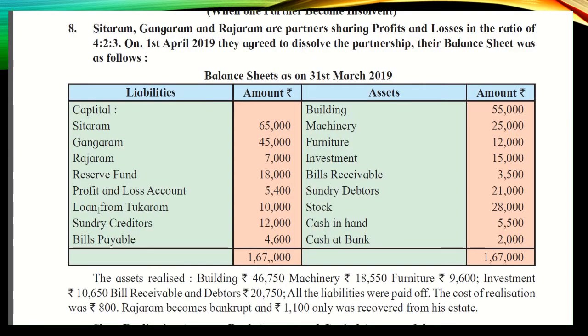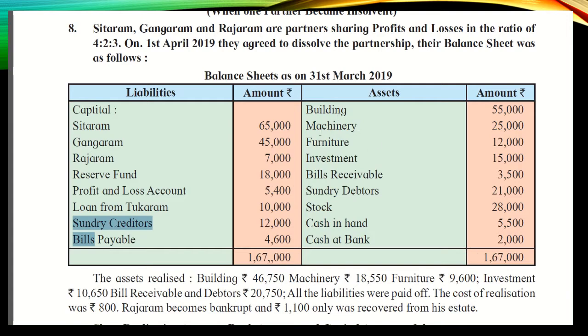Next is loan from Tukaram. So Tukaram is not a partner, students. What we were doing earlier, if partner's loan account is there, we used to prepare the separate loan account. But in this case, you don't have to prepare the separate loan account because it's an outsider's liability and Tukaram is not a partner. So how many outsiders' liabilities can you see? Loan from Tukaram, sundry creditors and bills payable.